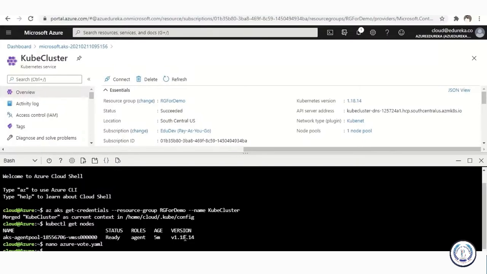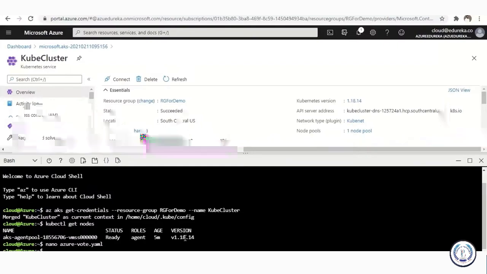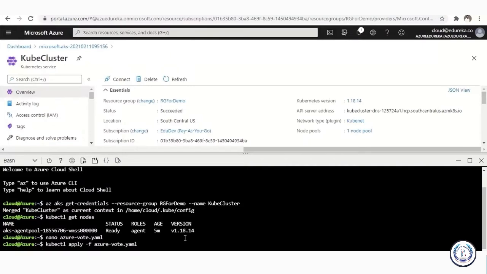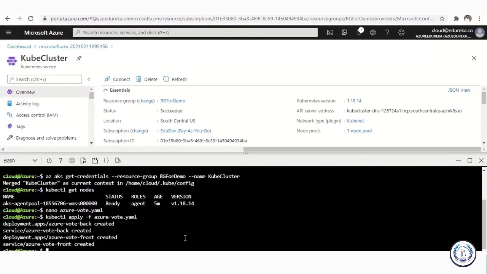The next step is, now what we are going to do is we are going to go ahead and call out this YAML file. So once we do that, this is how we are going to do it. We're going to say kubectl again, and apply -f Azure, what was the name again, /vote.yaml. I'm going to hit the enter button. And there you go. What it has done is it has created a vote back application. Its front is created, its back is created, right? So we need to see how it looks like, right?